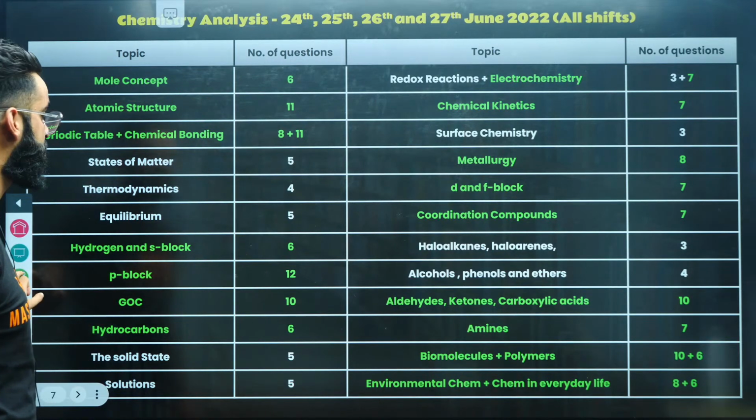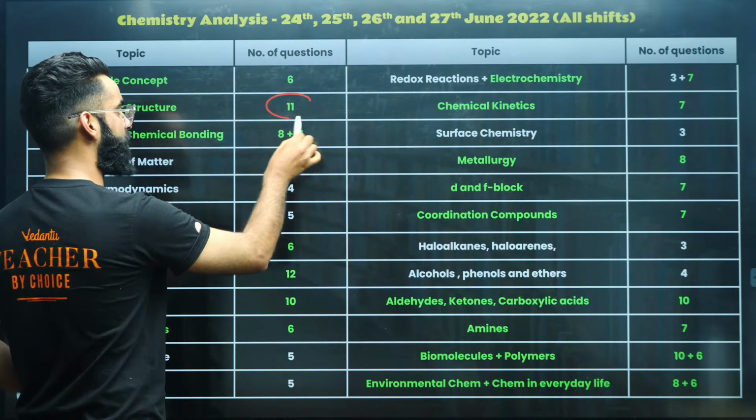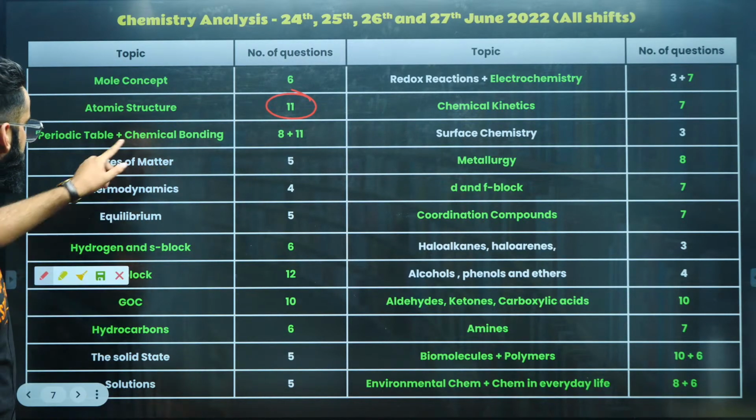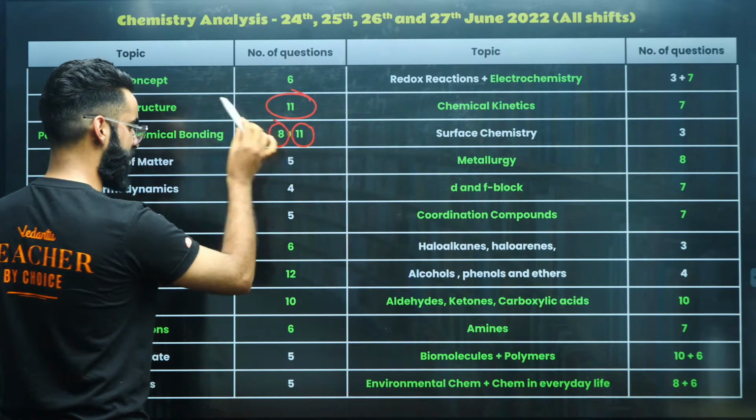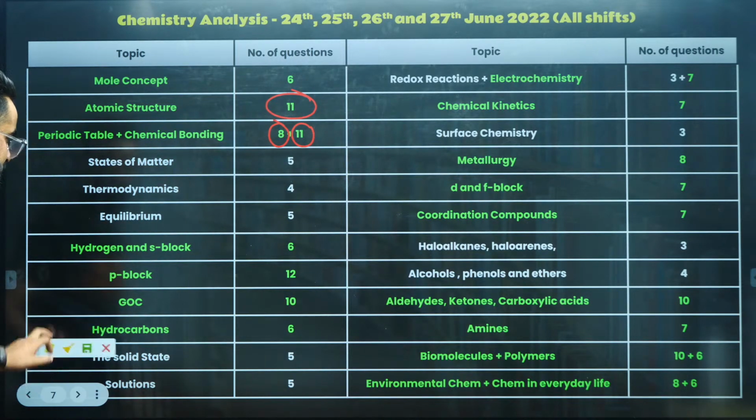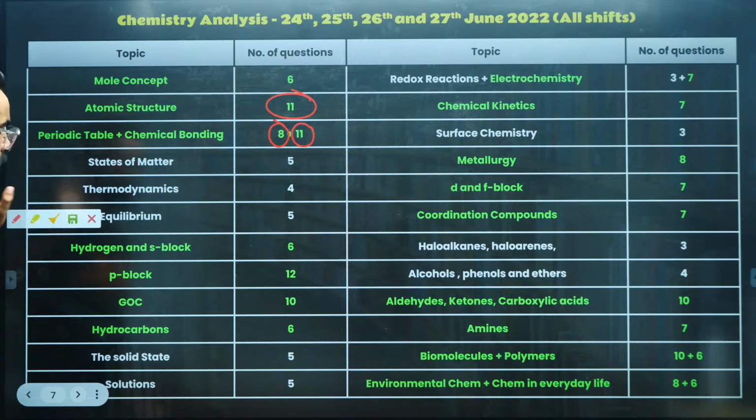Perfect. Atomic structure. My dear people, 11 questions from the atomic structure, right? Chemical bonding, again 11 questions, and periodic table, periodic classification, 8 questions. I'm going to highlight all those chapters from which the majority of the questions came.